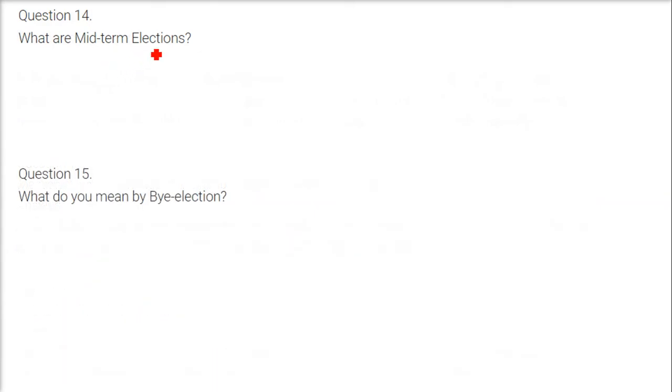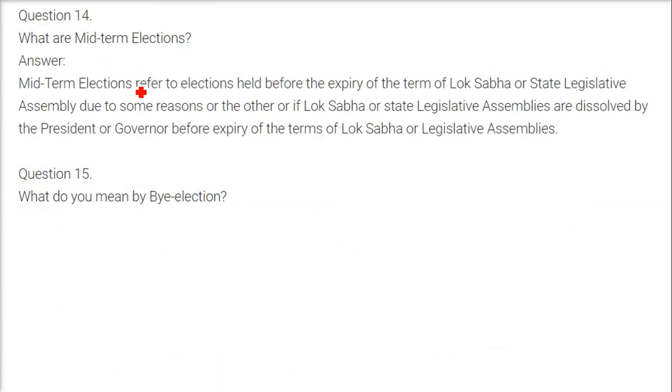What are mid-term elections? Mid-term elections refer to the election held before the expiry of the term of Lok Sabha and State Legislative Assembly. Normally the Lok Sabha and the Legislative Assembly are for 5 years. But because of some unprecedented reason, if Lok Sabha or the Legislative Assembly are dissolved by the President or Governor before completing the tenure, then these mid-term elections are held.